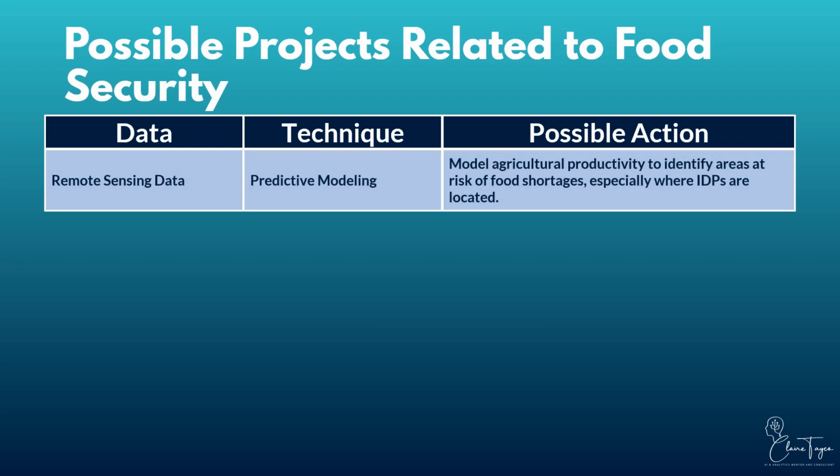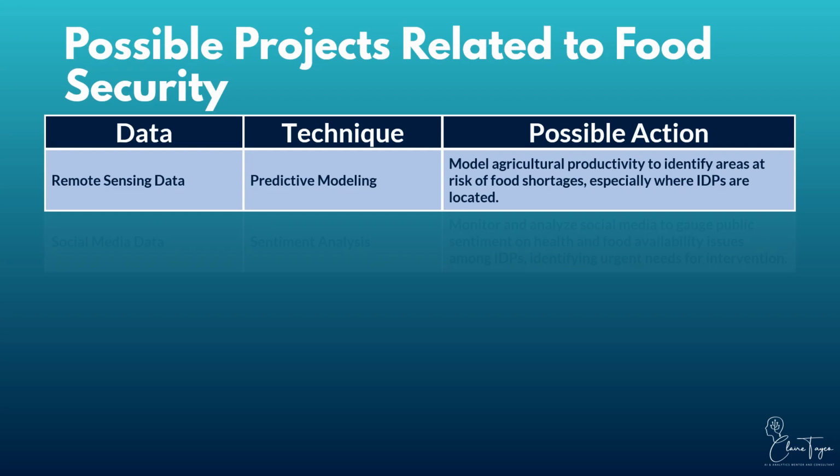First, you may look at remote sensing data. By utilizing predictive modeling techniques, you can analyze agricultural productivity to identify regions at high risk of food shortages. This is particularly crucial in areas populated by IDPs, where access to sufficient food supplies can be critically constrained.